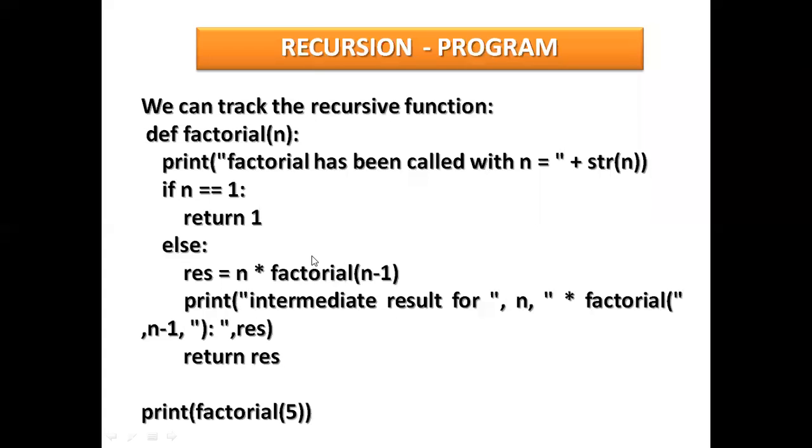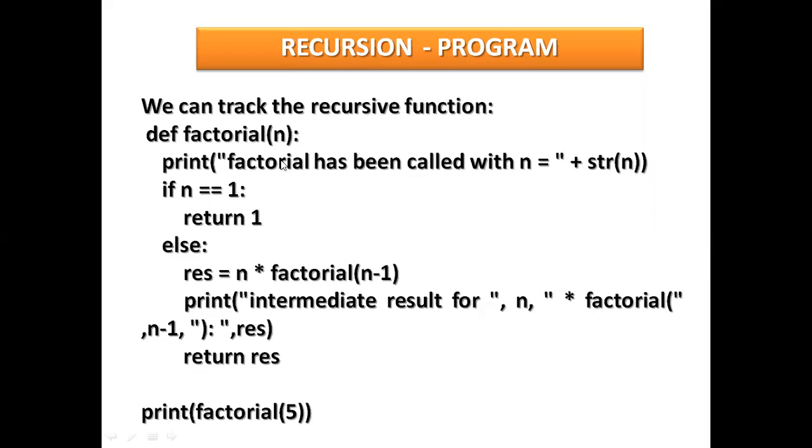Whatever result is in res, it will return here, and print factorial. What is factorial? This is a function name here. So it is printing here calling. It is a function declaration, and this is called a function call. So after whatever you are calculating here, it will be printed here.